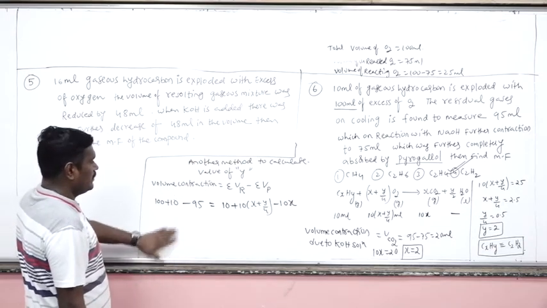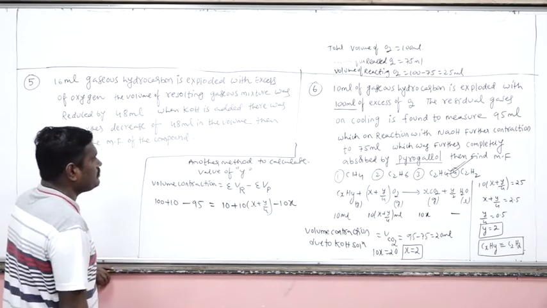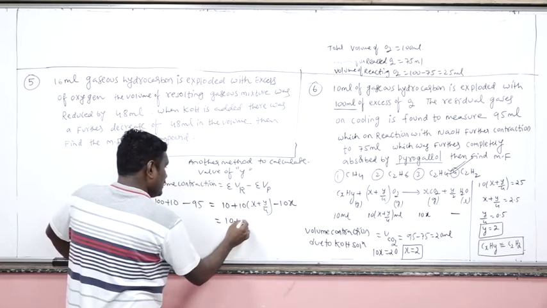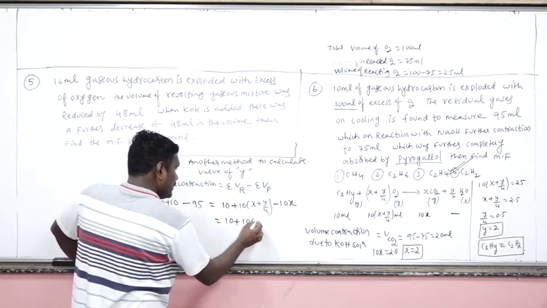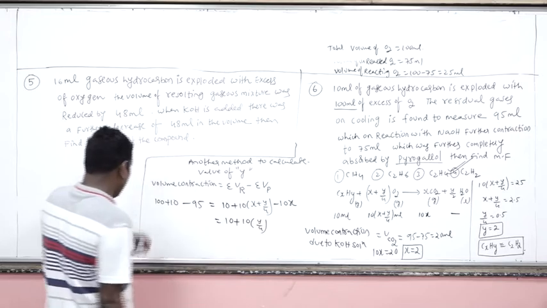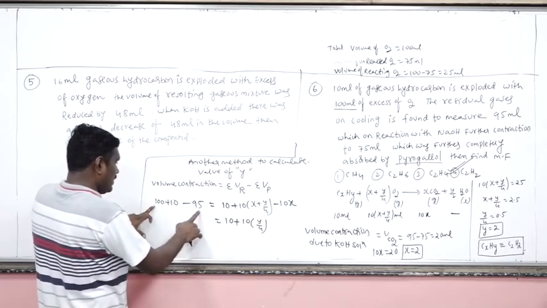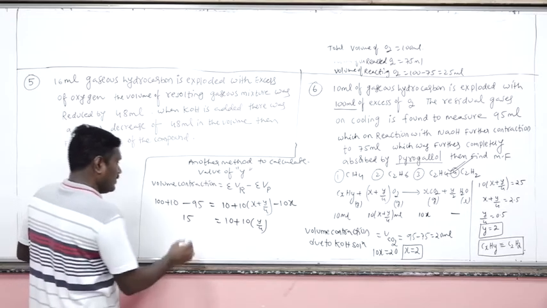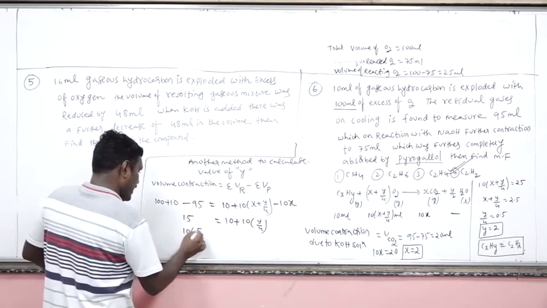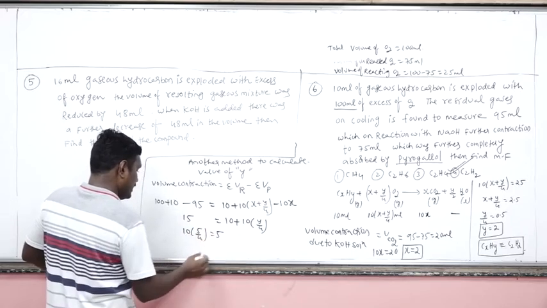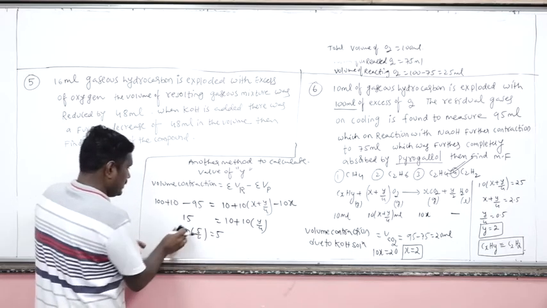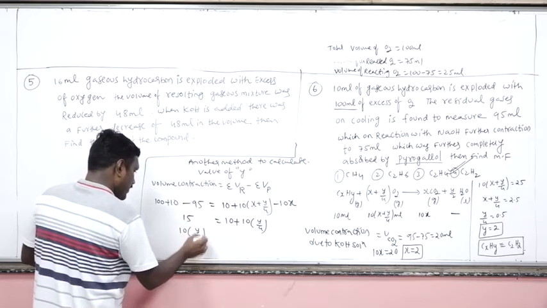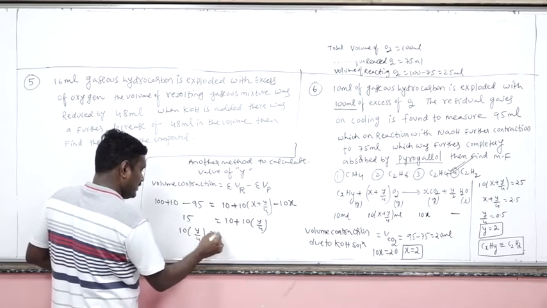Okay. So here, 10x is cancelled. 10 plus 10 into y by 4. Okay. So this will be how much? 15. Okay. 10 into y by 4 is equal to 5.